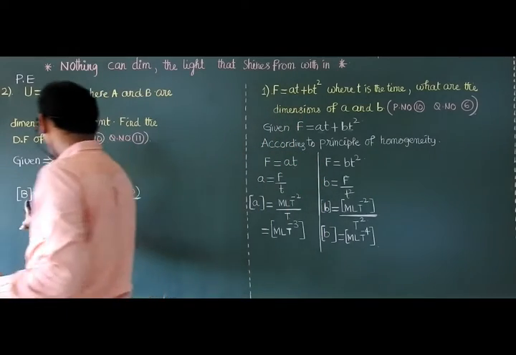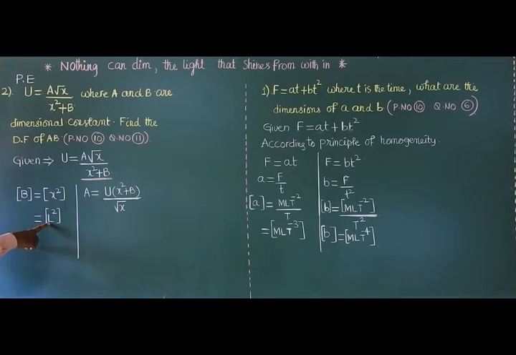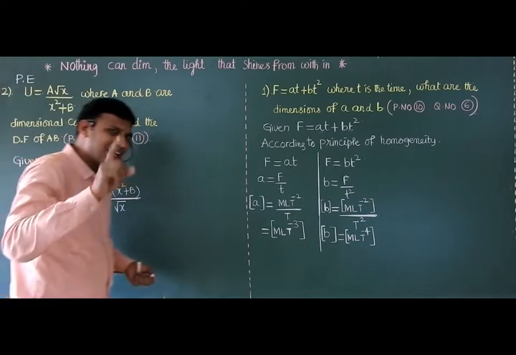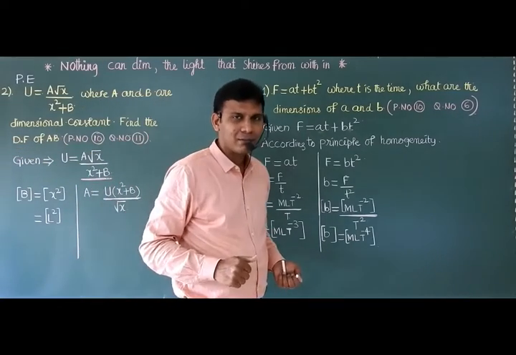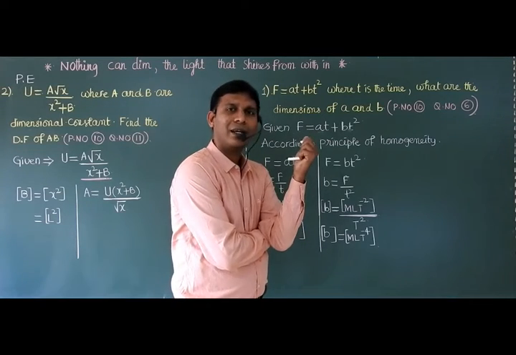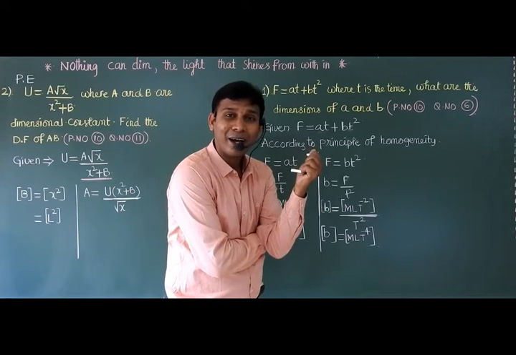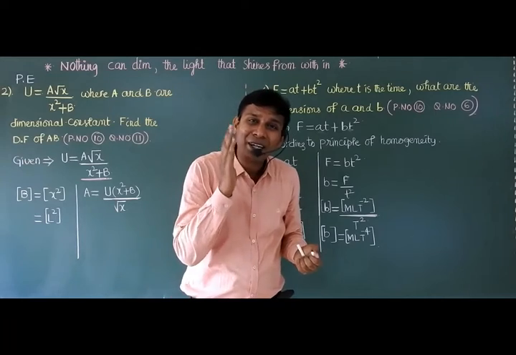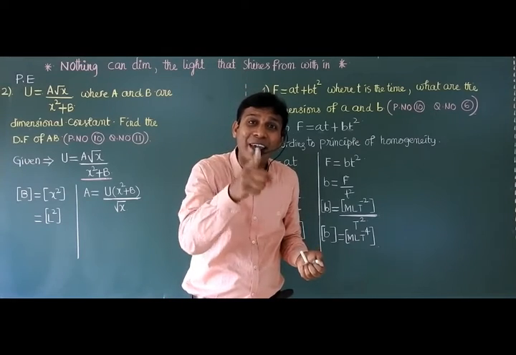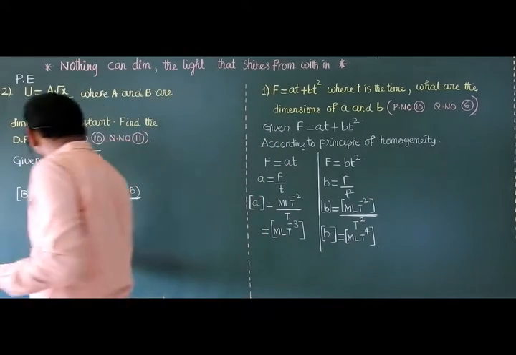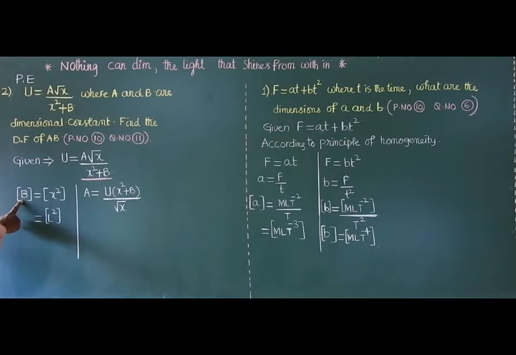What is b? L square. Actually, L square is nothing but meter square. Meter square indicates which physical quantity? Area. So L square is equal to B, means B is nothing but area.